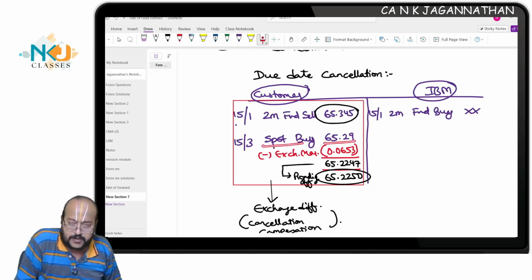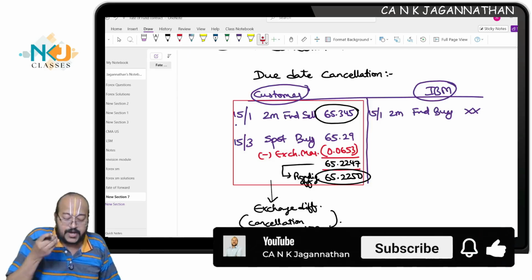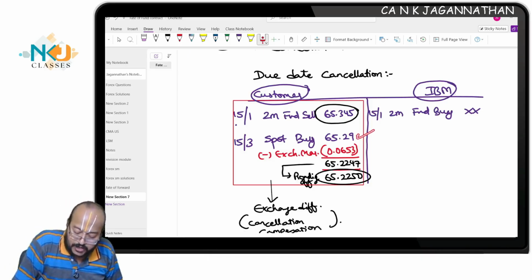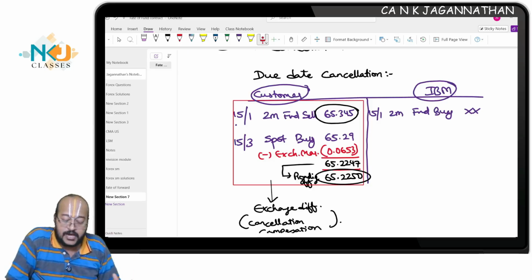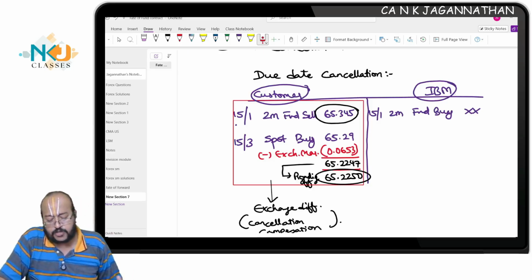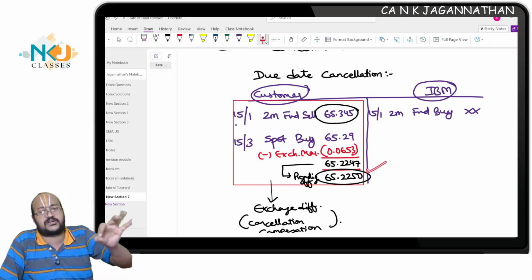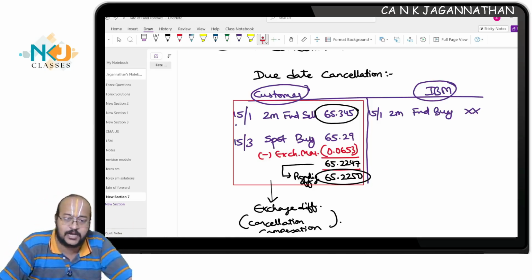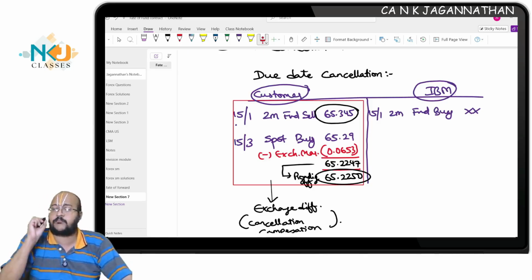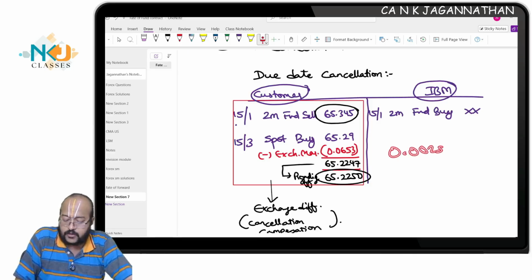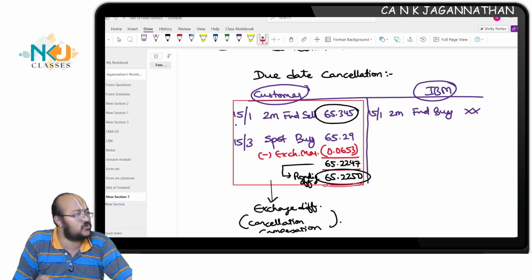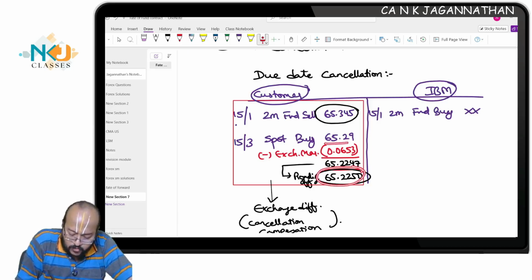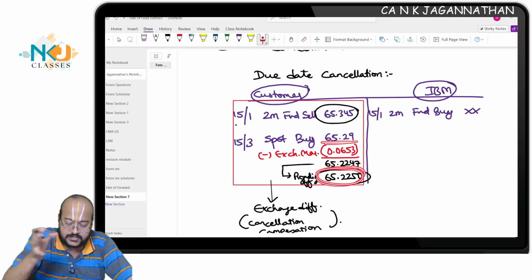For that, I will charge you the exchange margin, and I will only pay you the net amount. Which means if I am spot buying at 65.29 for every $1 of yours, I will only give 65.2247. The exchange margin I will recover, hence here I am reducing. I'll get 65.2247 rounded off to 0.0025. Every transaction mostly will be rounded off to 0.0025. In a few questions they might mention it directly, but even if they don't mention it, you have to round it off to 0.0025. So 65.2247 will be rounded off to 65.2250. Effectively, the 65.29 became 65.22 after deducting the exchange margin.